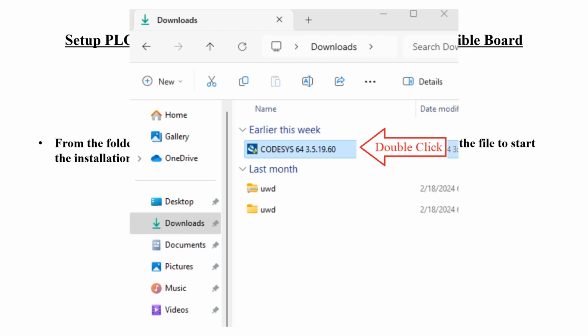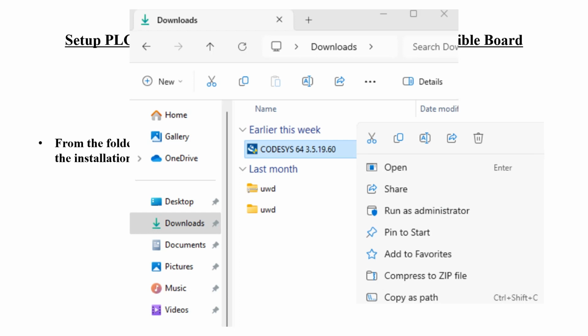It's easy to open the file. You can just double click on it, or it makes no difference, but if you prefer, you can right click and then select Open. Something to consider: if you are not logged in to an administrator account, you may have to run as an administrator. This really depends on the setup of your PC, but for most cases, simply opening the install file should work.